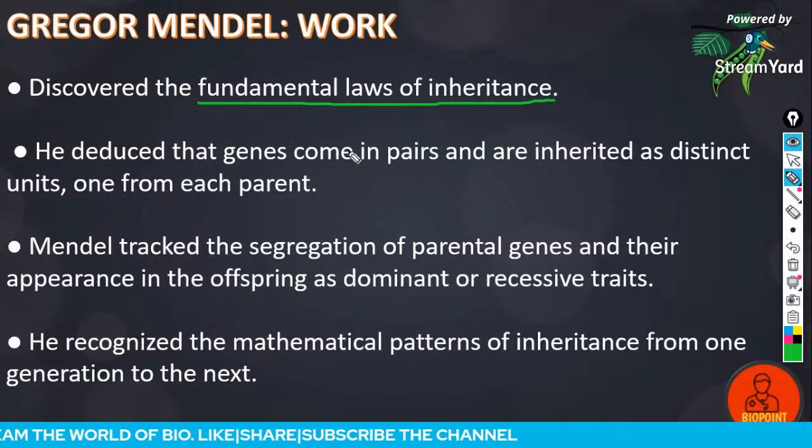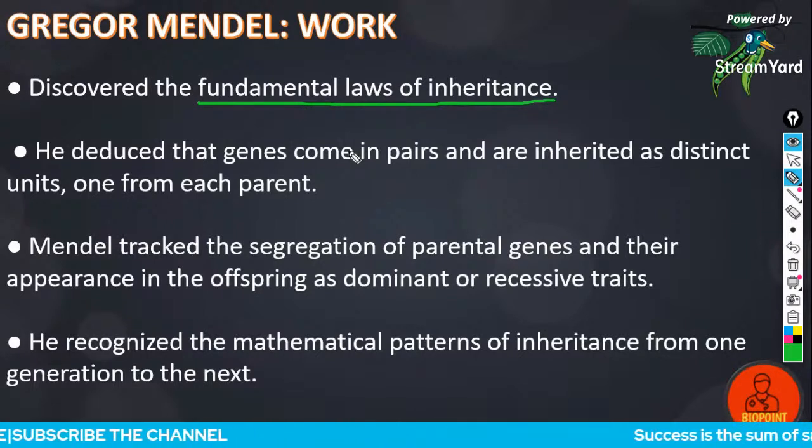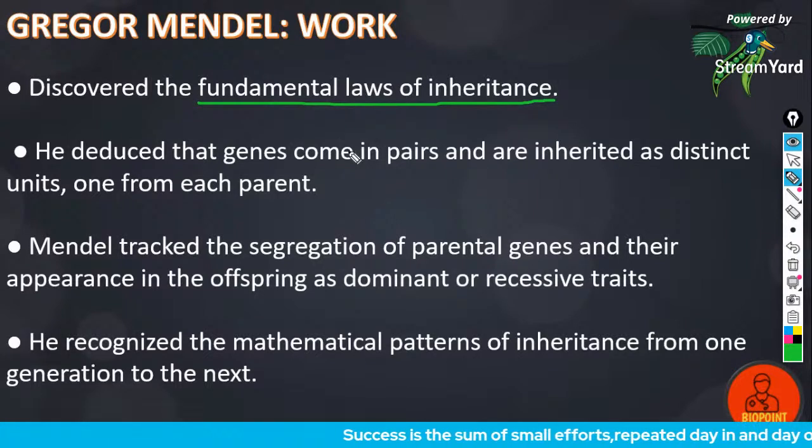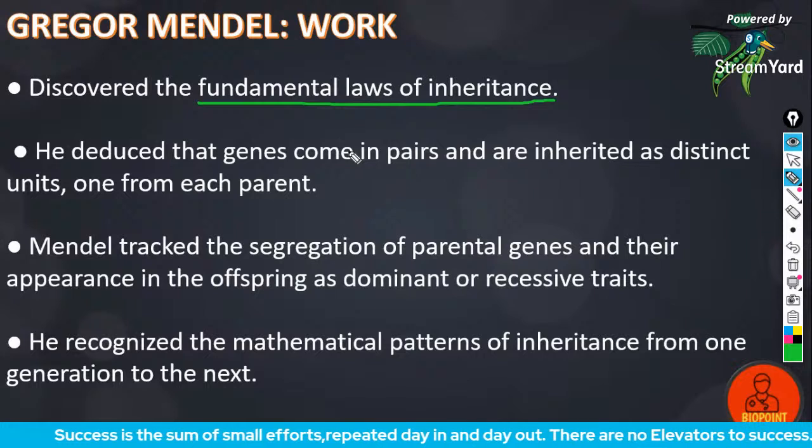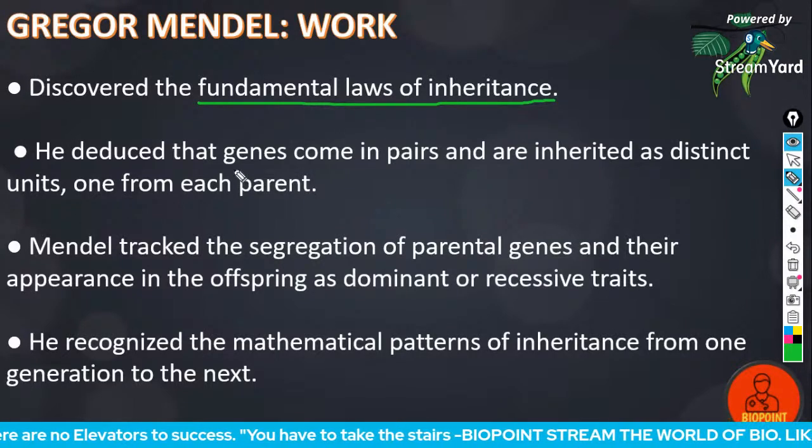Mendel discovered the fundamental laws of inheritance. That is, he discovered the law of dominance, law of purity of gametes, and law of independent assortment. He deduced that genes come in pairs.